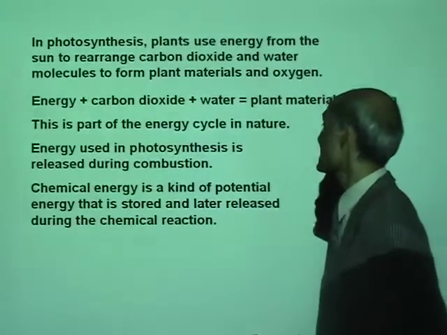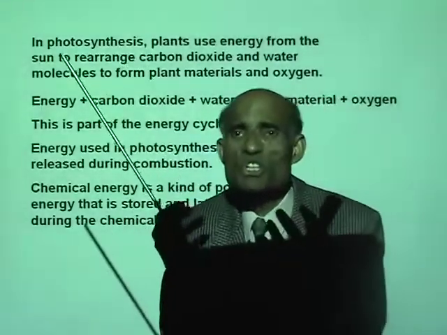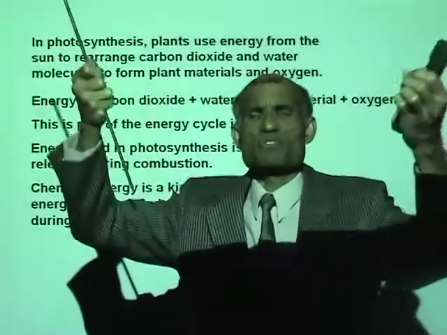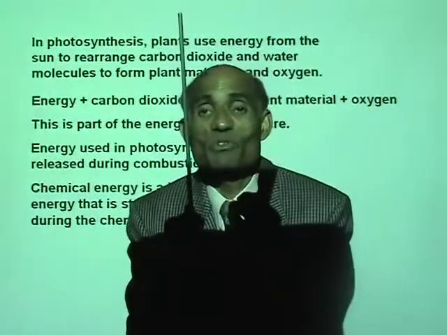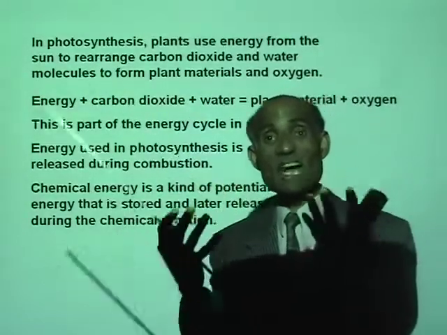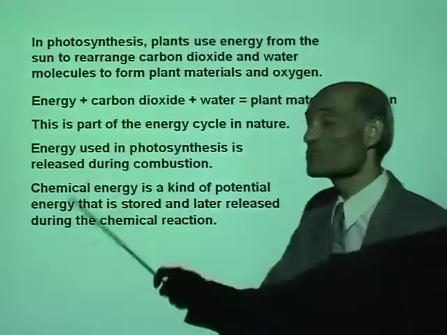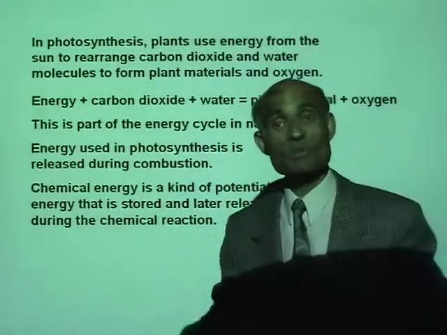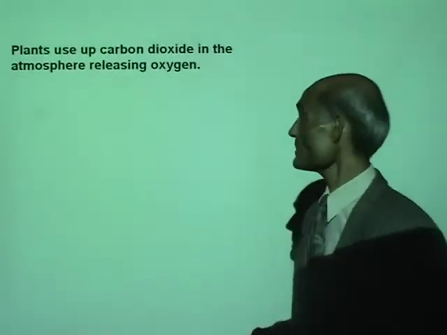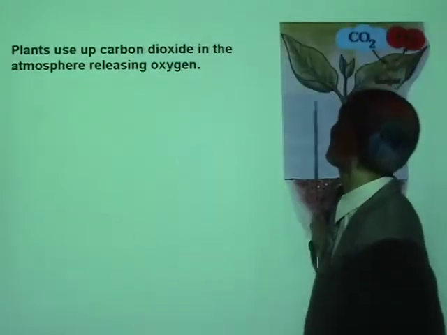Chemical energy is a kind of potential energy. You see, any energy that can be released from a locked up position is actually potential energy. Chemical energy is potential energy that is stored and later released during a chemical action. Now, plants use carbon dioxide in the atmosphere.